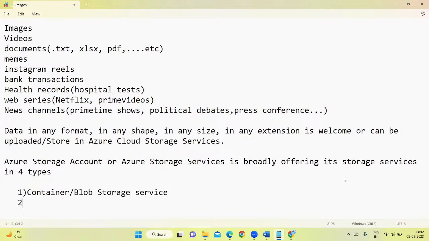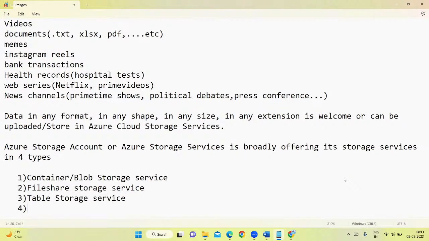Next, file share storage service. Third, table storage service. Fourth, queue storage service. So this Azure storage account or Azure storage service is offering us 4 different types of storage services broadly.